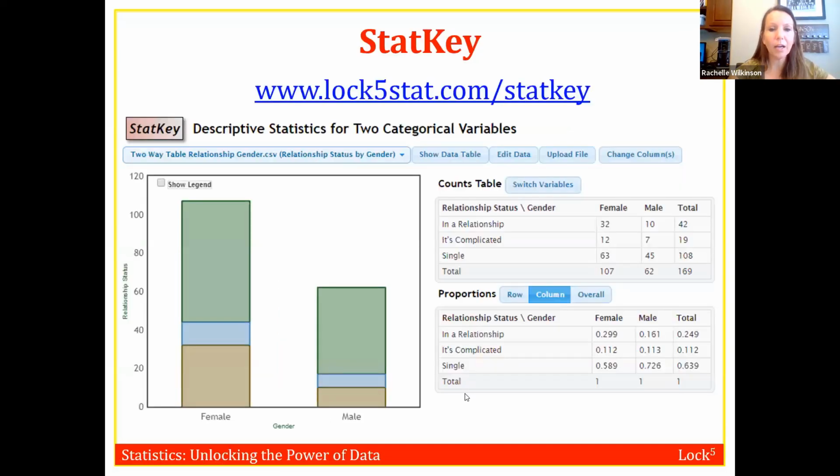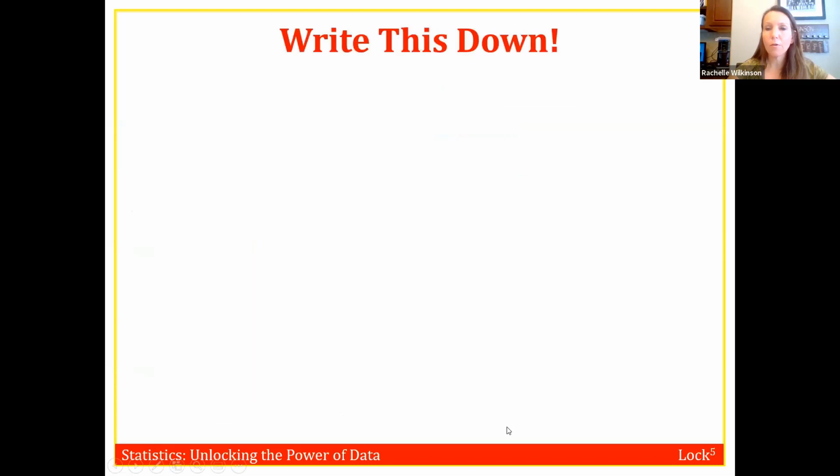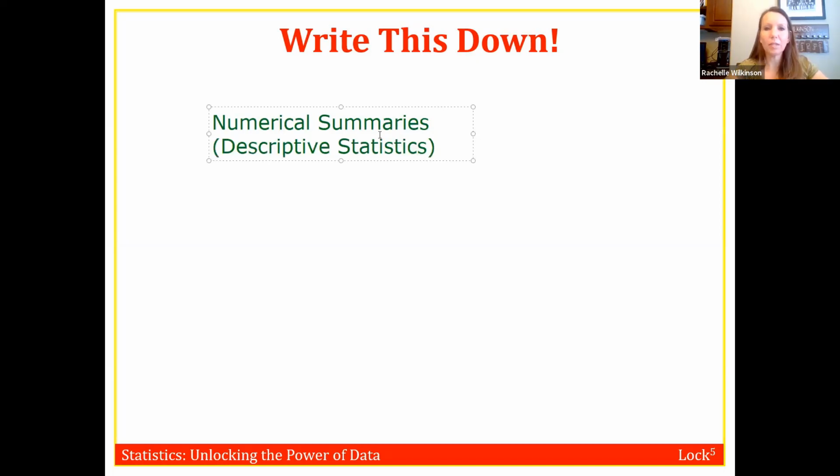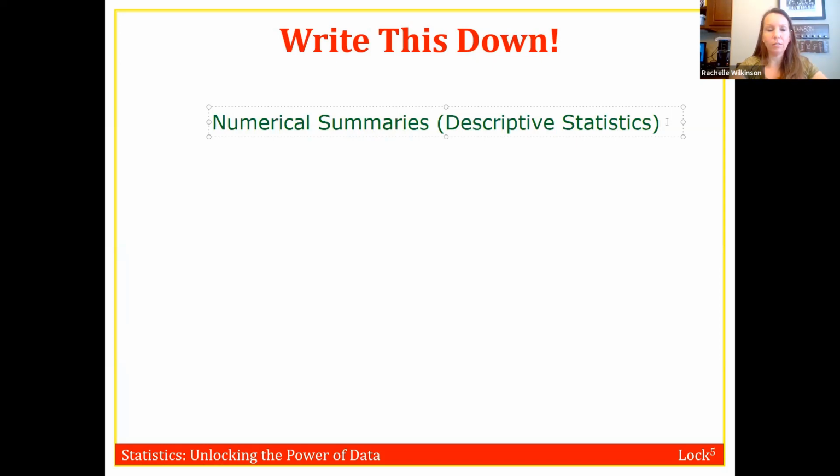So next, let's talk about numerical summaries for these 2 categorical variables. Sometimes these are called descriptive statistics. They mean the same thing. For 2 categorical variables is what we're looking at here. So first of all, we're going to have marginal proportions. So we're still dealing with proportions because we're dealing with all categorical variables, but we have a few different types of proportions that we look at when we have 2 variables, because obviously it gets a little bit more complex the more variables that you have.